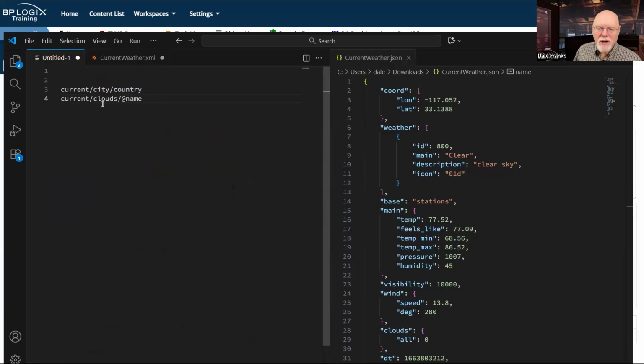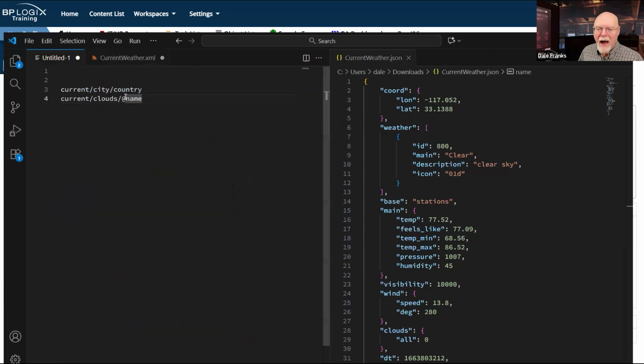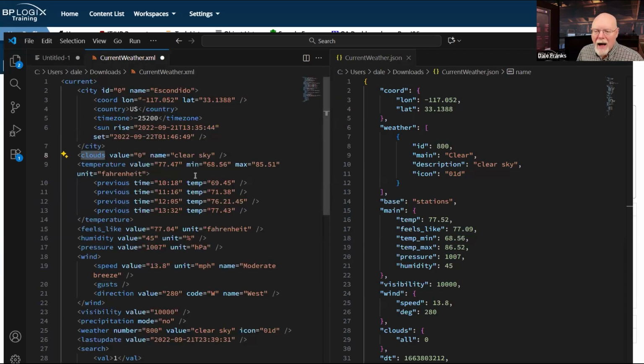So if we go back over here, current /clouds @name. Well, let's take a look at what our XML looks like. I've got current, clouds, and this is where the @ comes in, because now I need to get to this attribute right here to tell me what my current conditions are for the clouds. And that attribute is called name. It will return clear sky.